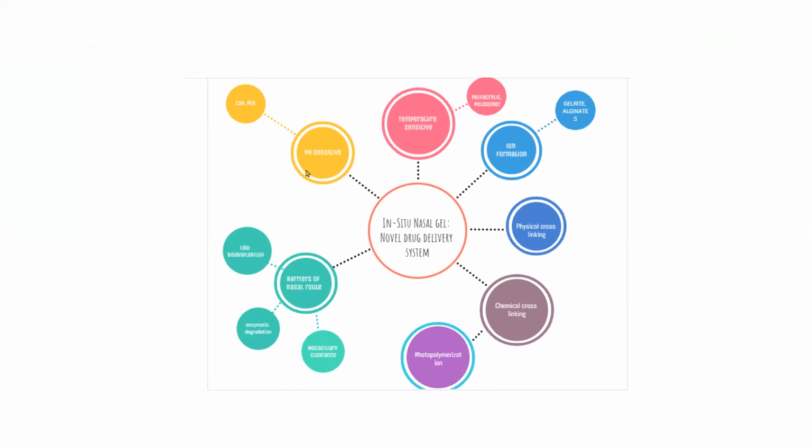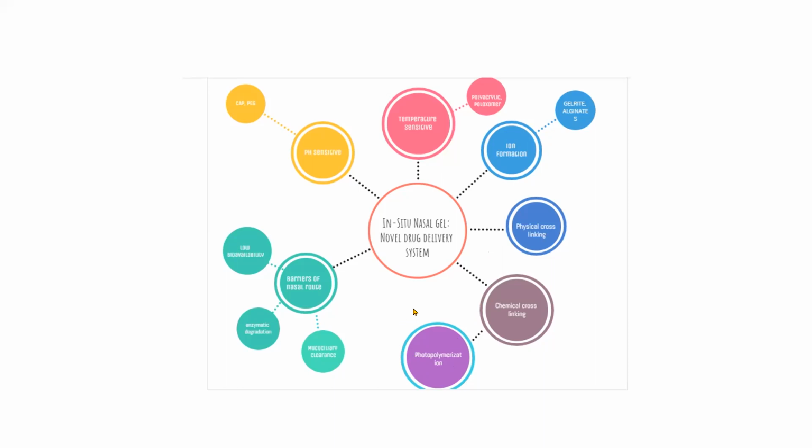In pH sensitive, the polymers used, so I can easily remember, are CAP and polyethylene glycol. In temperature sensitive, polyacrylic and poloxamer are widely used. And in ion formation, gellan gum and alginates are used. The phase transformation takes place by physical cross-linking and by chemical cross-linking. The physical cross-linking is widely used, and in chemical cross-linking there is one concept of photopolymerization, in which electromagnetic means are used for the preparation.